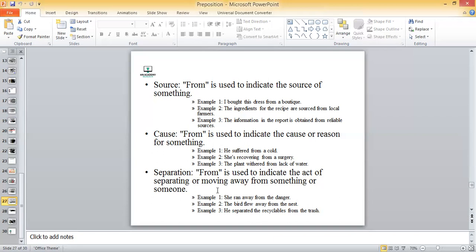From separation, that is, you separate two things, one from the other. From is used to indicate the act of separating or moving away from something or someone. For example, she ran away from danger. So उसने खुद को डेंजर से अलग कर दिया, यानी कि she actually separated, ran away. The bird flew away from the nest. So the words like ran away, flew away, they will be telling you that this is the form of separation. This is giving the sense of separation, and they always take from.